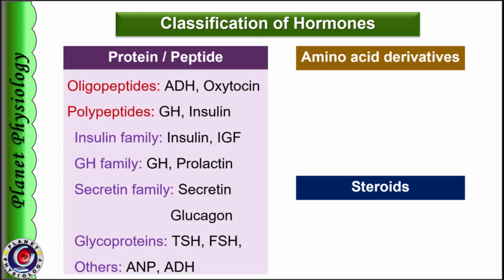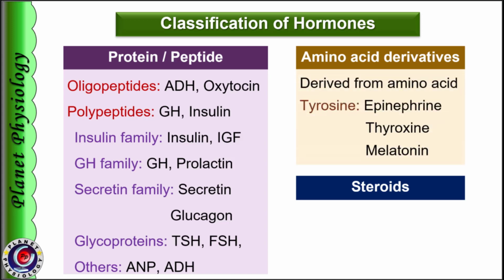They may be oligopeptides containing less than 10 amino acids, like antidiuretic hormone and oxytocin, or they may be polypeptides with more than 10 amino acids, for example growth hormone or insulin. Based on their structure and functions, these hormones are further subclassified into different families like the insulin family, growth hormone family, secretin family, and glycoproteins.